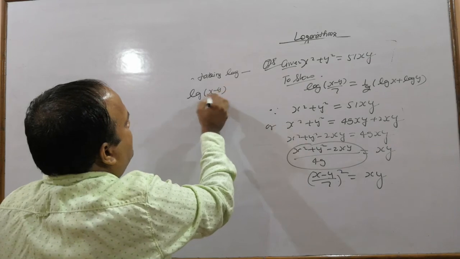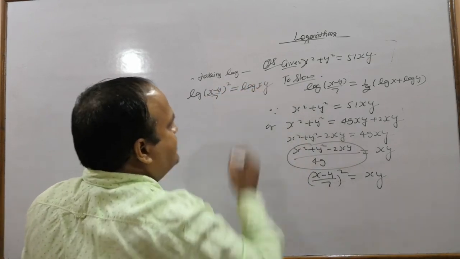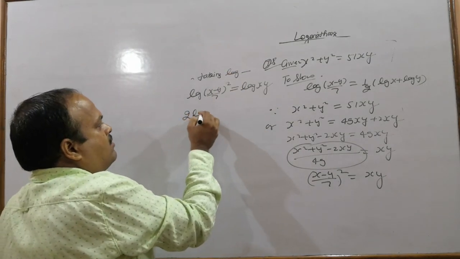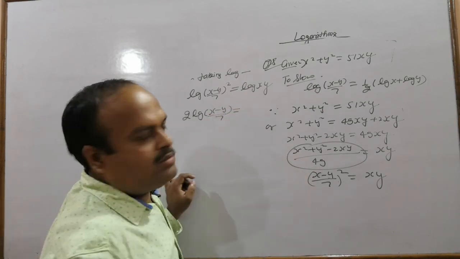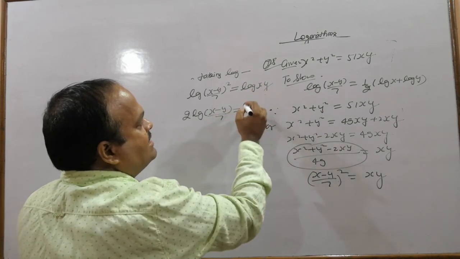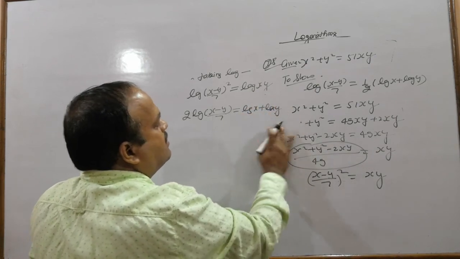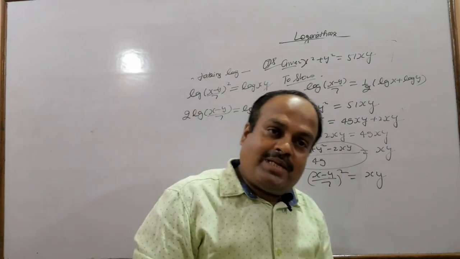Log of ((x minus y) by 7) whole square equals log of xy. Now bring the power forward using the power law. 2 log (x minus y) by 7 equals, write this using the product law, log x plus log y. Using the product law it can be changed to log x plus log y.